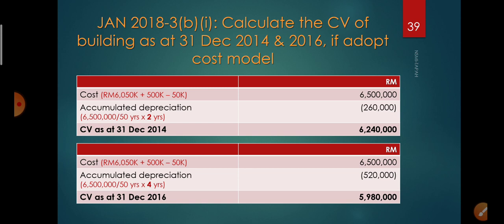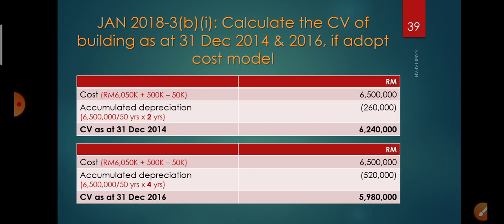So you got 6.5 million. Accumulated depreciation provided for 2 years, so 6.5 million divided by 50 years times 2, 260,000. Therefore at the end of 2014, you got the carrying value of 6.24 million, because you acquired 1st January 2013, so 2013 and 2014, 2 years.